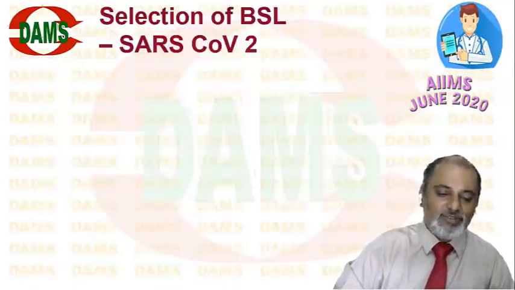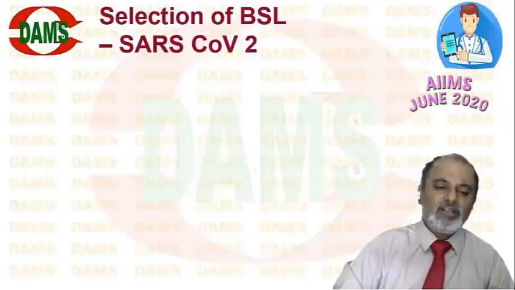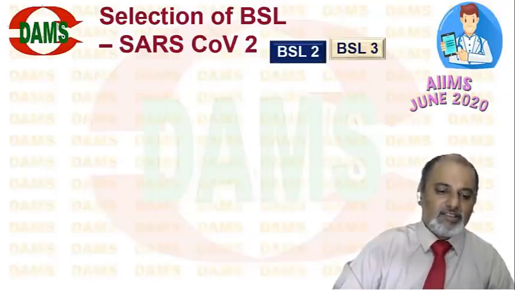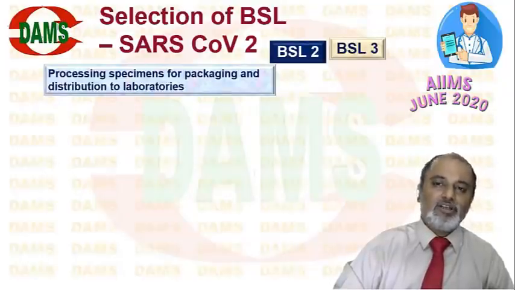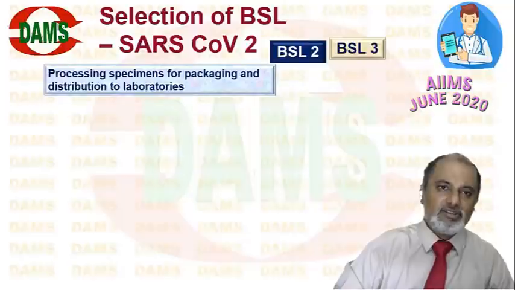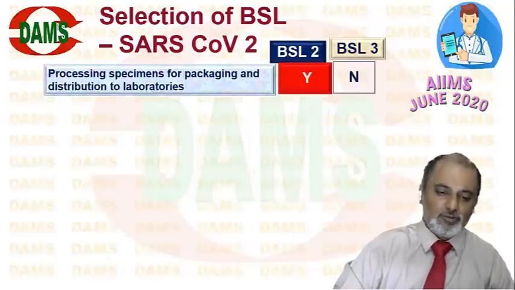Now, coming to the current situation, if you are working with novel coronavirus 2019, now called SARS-CoV-2, what kind of biosafety level do you need? It depends on the work. For processing specimens or packaging for distribution to laboratories at the collection center, you need biosafety level 2.